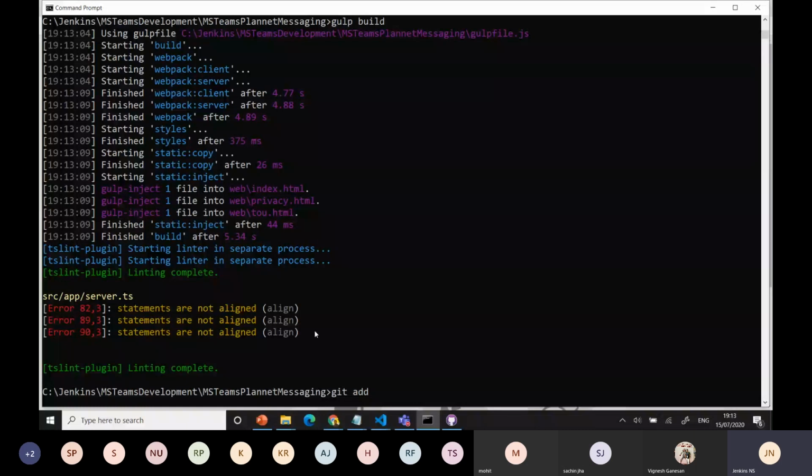Git add -a, and I think, yeah, enter git commit -m. These are all the steps. Don't worry about it. It's already available in GitHub itself. You can easily follow the steps.